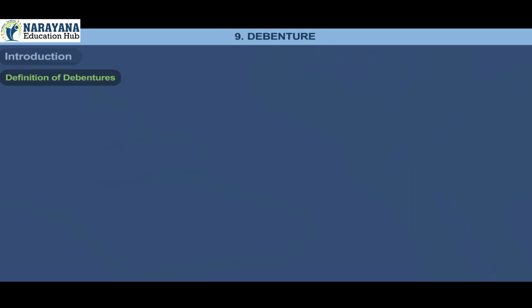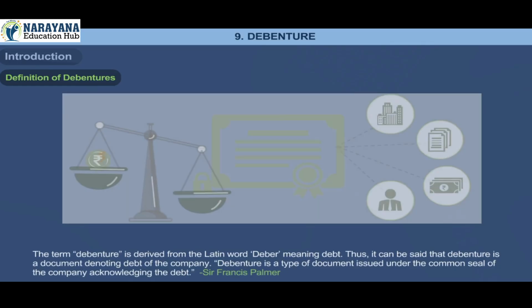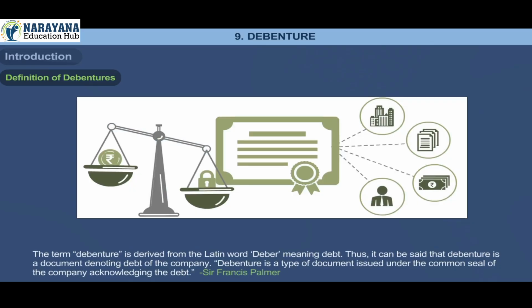1. Definition of debentures. The term debenture is derived from the Latin word debere, meaning debt. Thus, it can be said that debenture is a document denoting debt of the company. Debenture is a type of document issued under the common seal of the company acknowledging the debt.